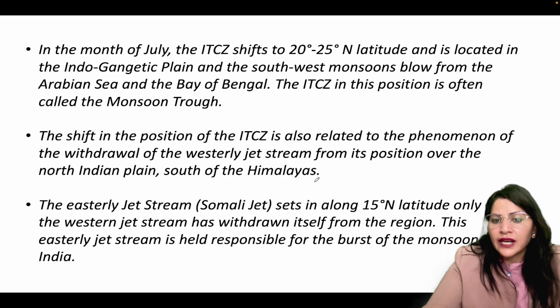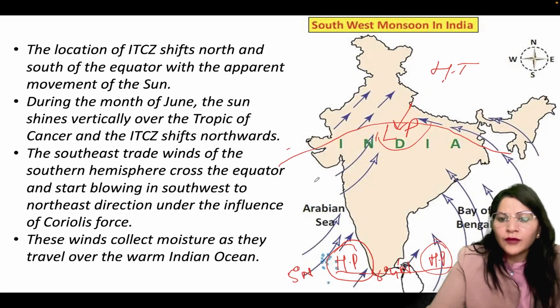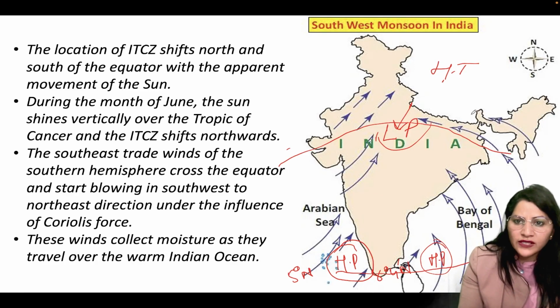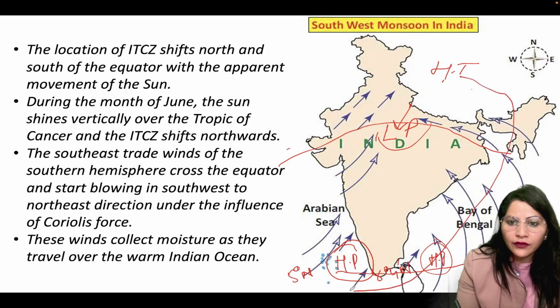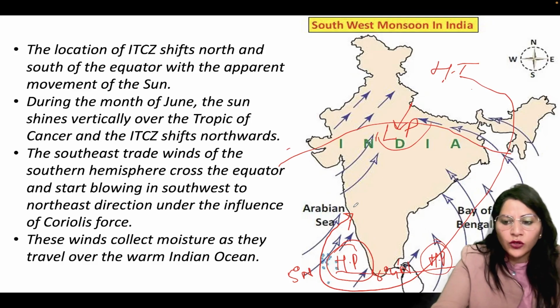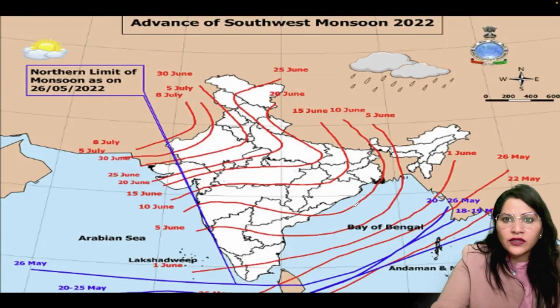Easterly jet streams set in along 15 degree north latitude only after the western jet stream has withdrawn itself from the region. This easterly jet stream is held responsible for the burst of the monsoon because now they are boosting up the southwest monsoon. These easterly jet streams that are coming, they are boosting the power of the southwest monsoon. This is called the burst of the monsoon when they are adding up to the power of the winds. They started the advance of the southwest monsoons.